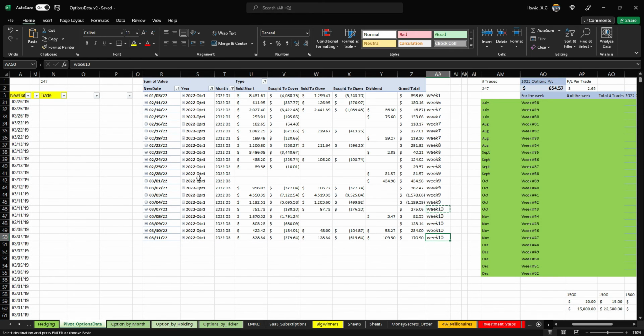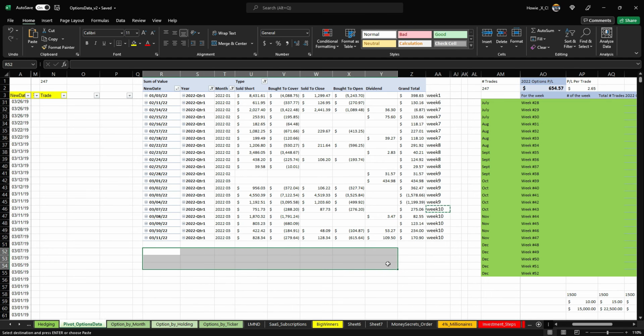Now this is way too much information, and I don't talk about every trade. I do over 1,000 trades a year, but I highlight some of the important ones, or I follow the ones that I'm trending on, like let's say Riot Blockchain. I've been playing that for about a year now, but it's still a trade that I like talking about because it's easy to imitate and do, and it has great returns.